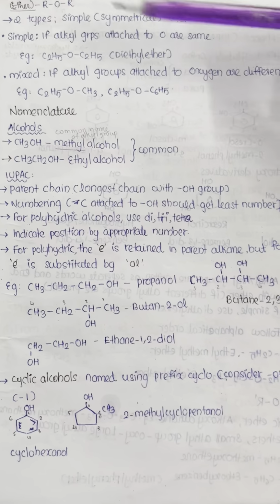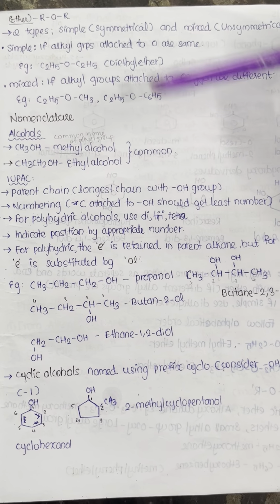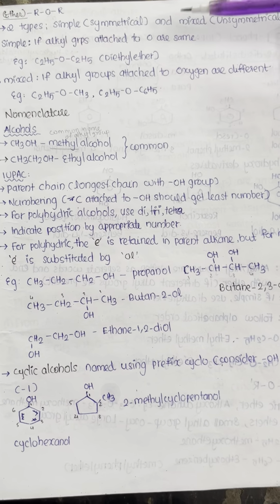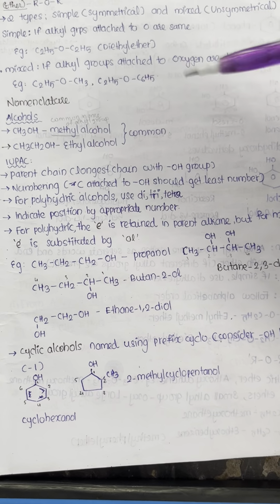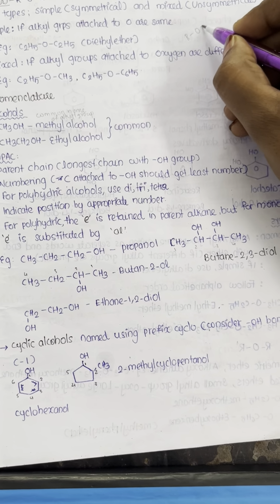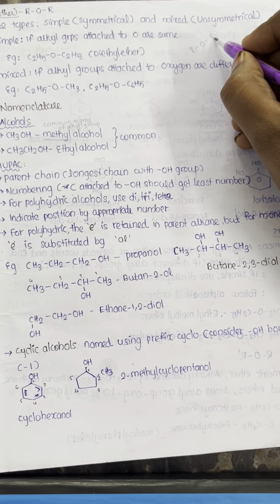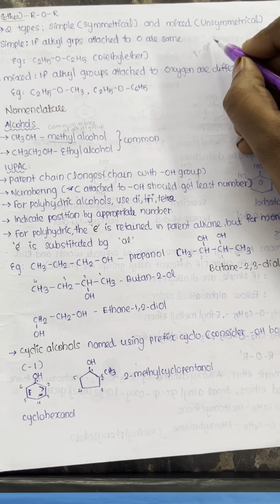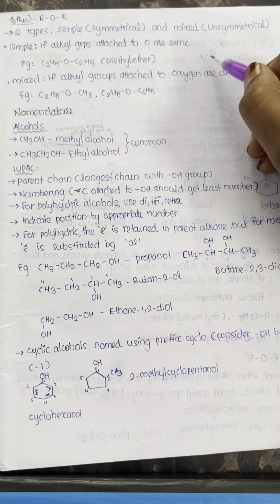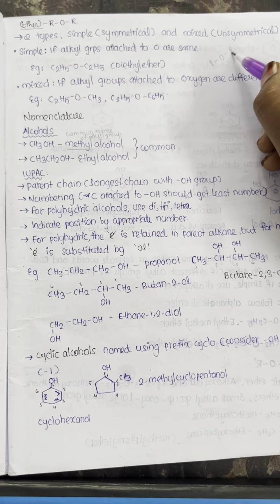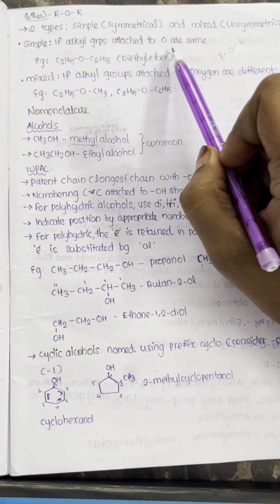So here is ether. Ether means ROR. There are two types. The first one is simple ethers, or it can be called symmetrical. The other is mixed or unsymmetrical. So what does simple mean? We have ROR. If both of the alkyl groups attached to oxygen are the same, they are called simple or symmetrical. As the name indicates, it is symmetrical. If you cut here, you will get equal halves. So it is simple or symmetrical if these two R groups are the same.